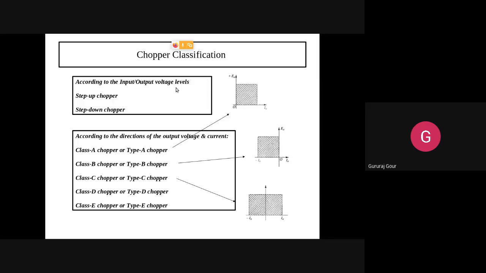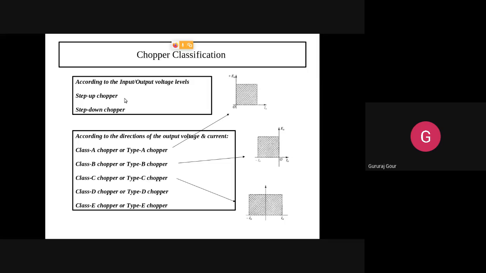According to the input output voltage levels, we got either step up chopper or step down chopper. Means what? So try to understand here. Step up chopper means output voltage is enhanced here compared to the input.